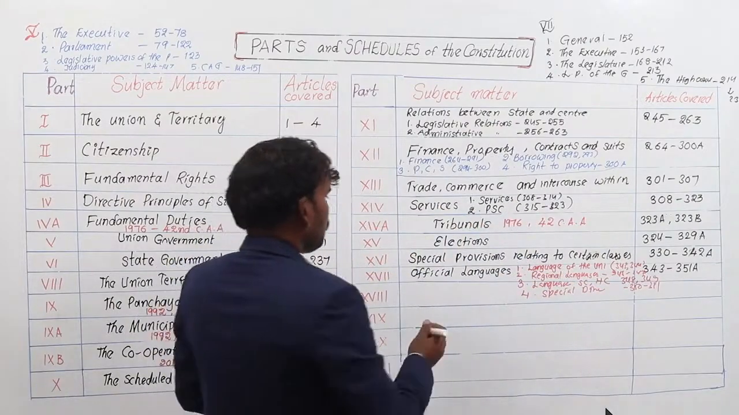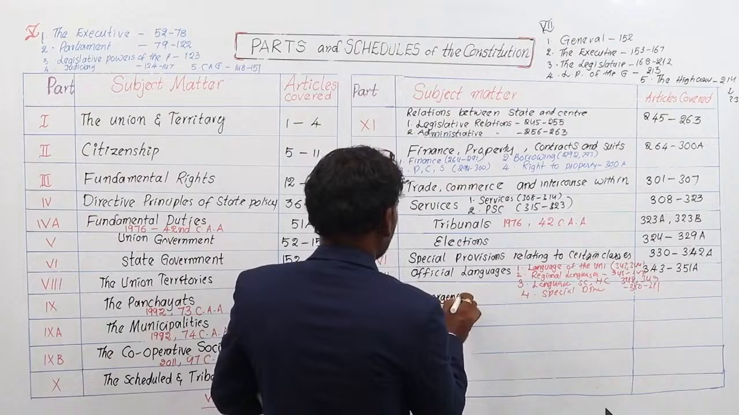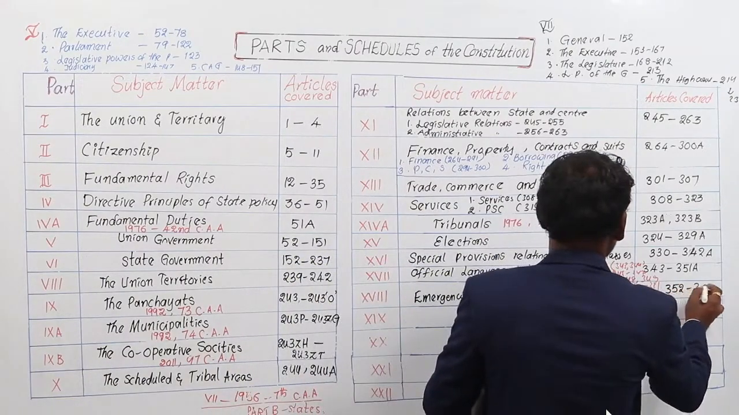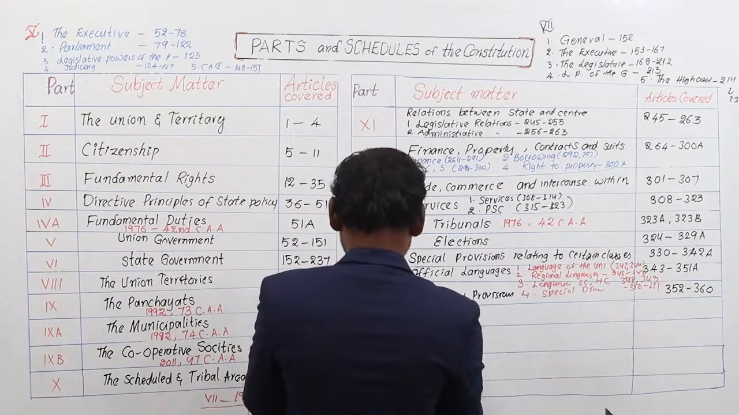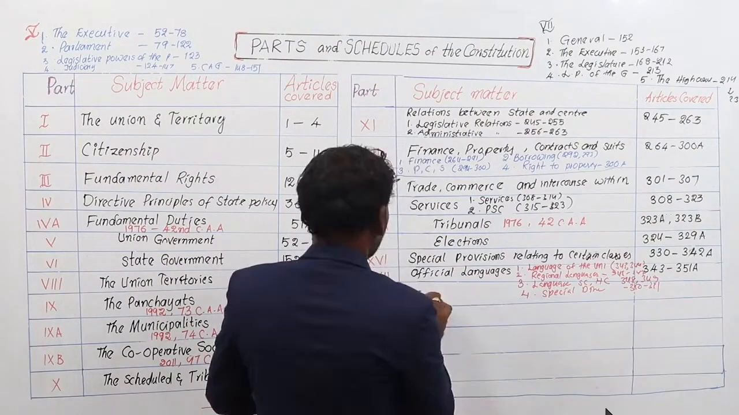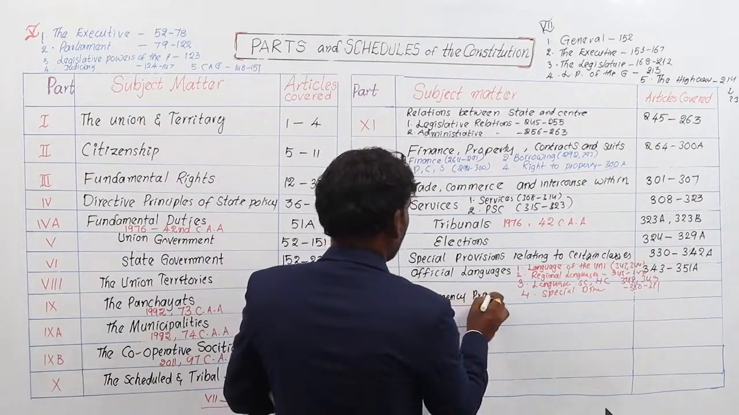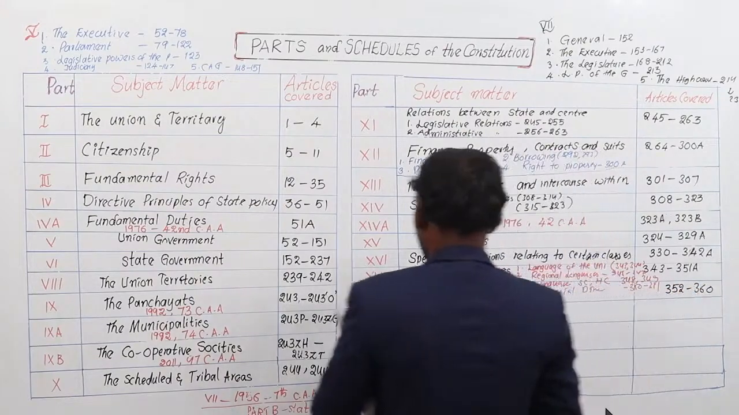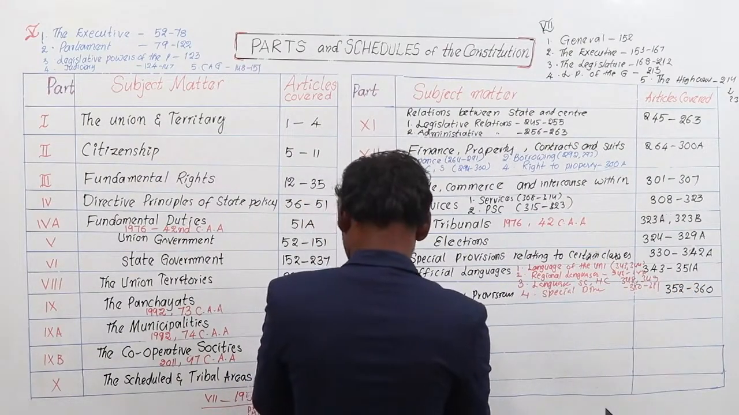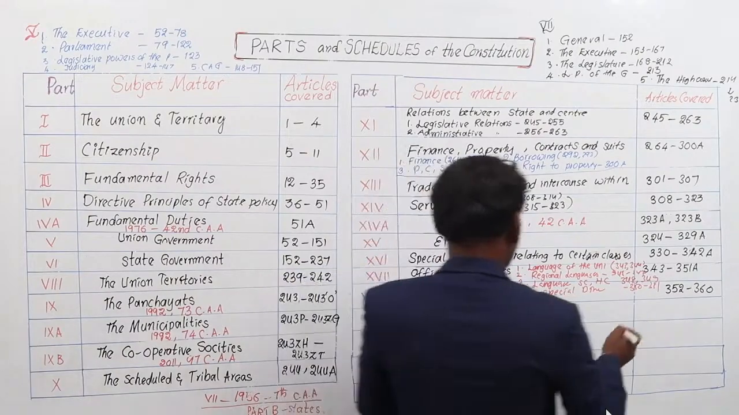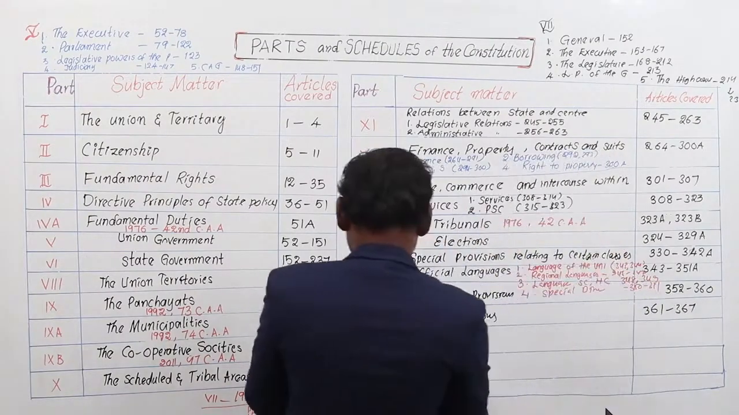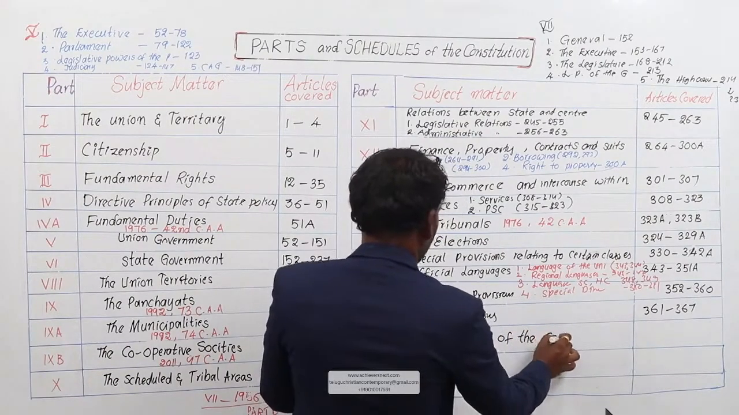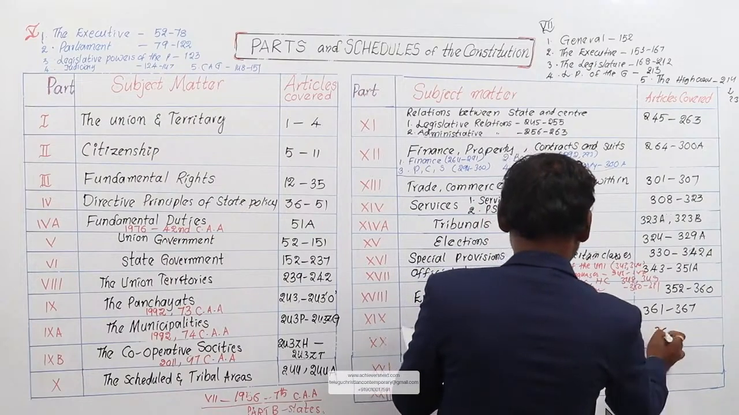Next, 18th part, emergency provisions, articles covered 352 to 360. Part number 19, miscellaneous provisions, articles cover 361 to 367. Part number 20, amendment of the Constitution, articles cover 368 only.